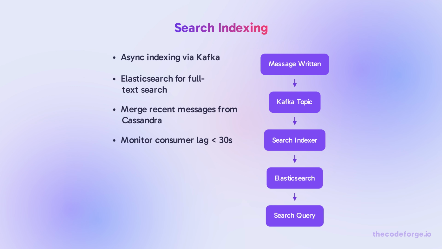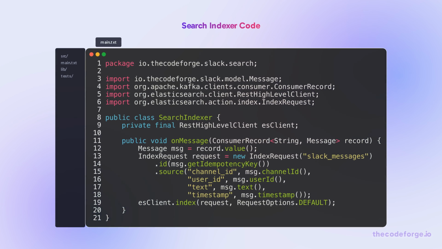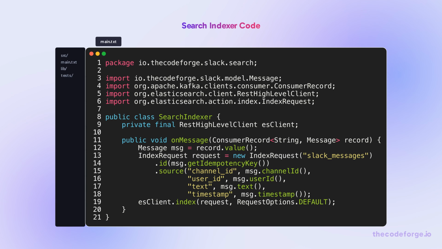Search indexing is decoupled from the real-time path. Messages are published to Kafka, and a consumer indexes them into Elasticsearch. Recent messages are merged from Cassandra to hide indexing delay. The search indexer consumes messages from Kafka and indexes them into Elasticsearch. Using the idempotency key as document ID ensures idempotent indexing.